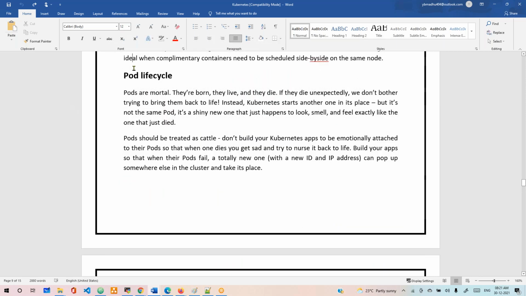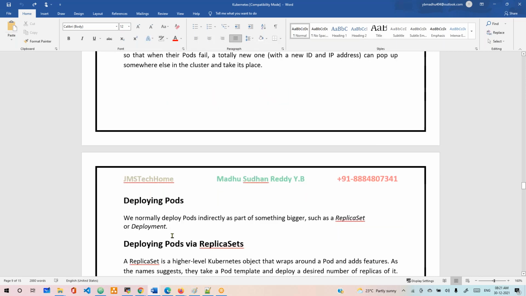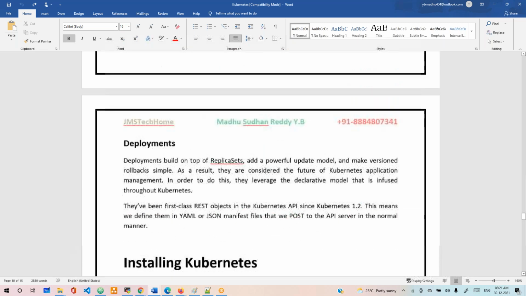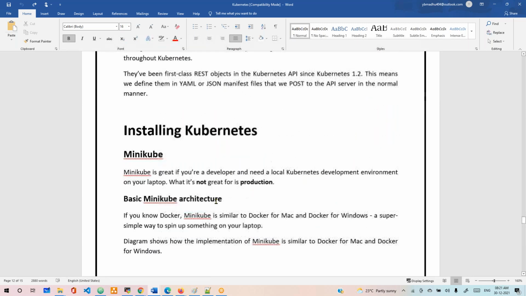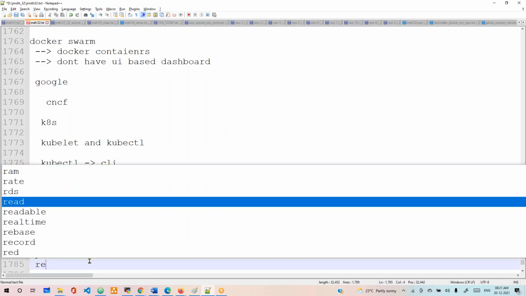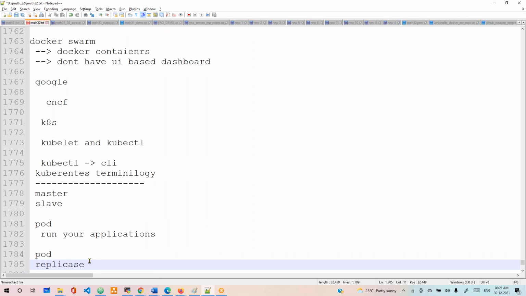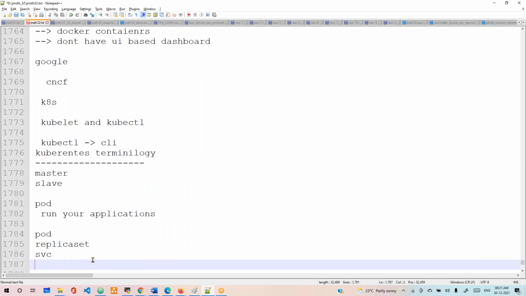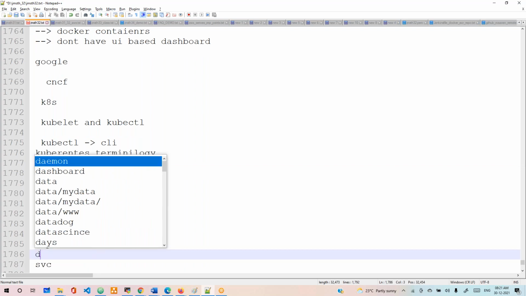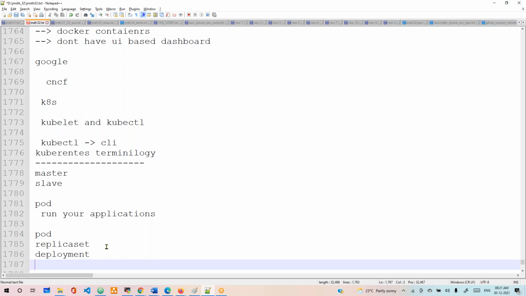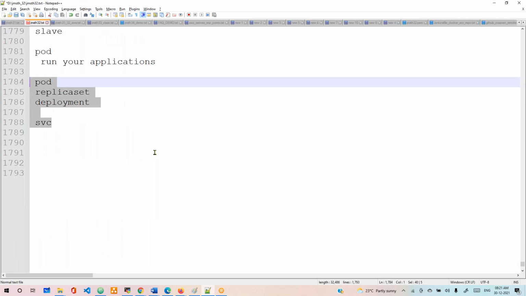Now let's discuss the pod lifecycle and deployment via ReplicaSet and services. We'll talk about this further. These are the main components of Kubernetes: the pod, ReplicaSet, service object, and deployment object. These four are enough to run your application.